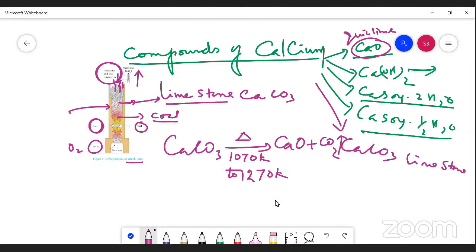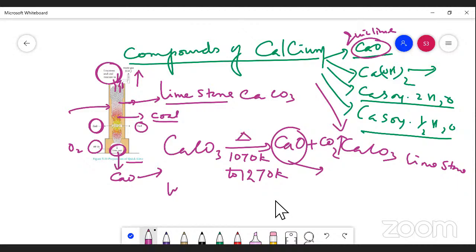After the manufacturing of this calcium oxide, for what purpose do we manufacture it? The calcium oxide is used in the cement industry. The uses of calcium oxide: the lime that is deposited, CaO, is collected and used for many industrial purposes.